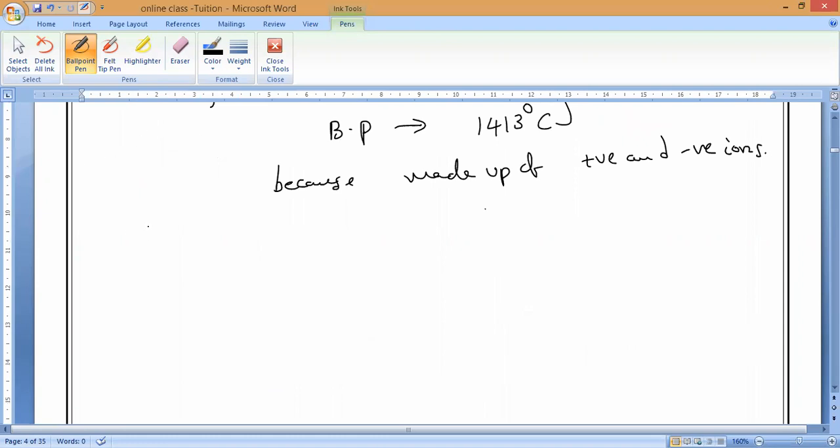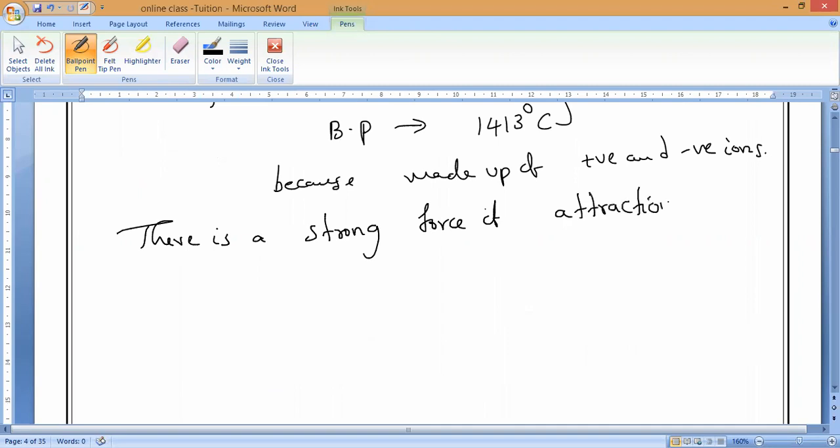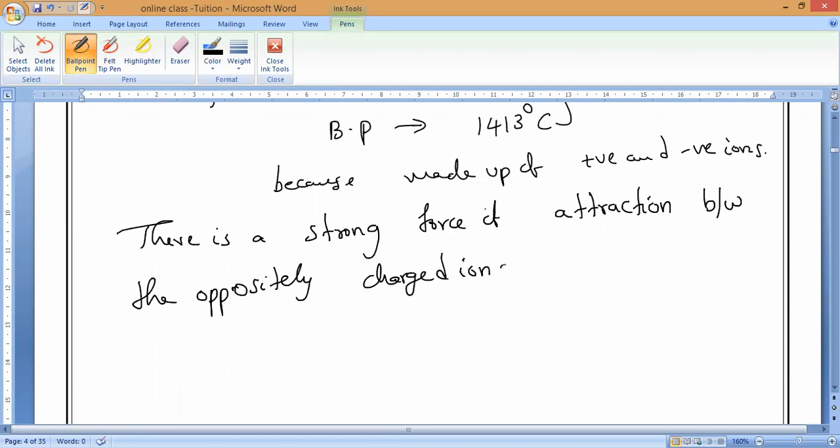There is a strong force of attraction between oppositely charged ions. All of you should remember, B by W means between the oppositely charged. This is also one reason assertion question. Oppositely charged ions, that is how to remember.